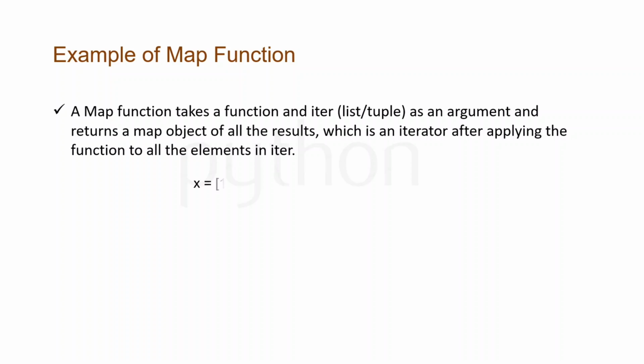Let's take an example. Let's say we have a list 1, 2, 3, 4, 5, 6. Now what we want to do is get the square of each and every element, like 1 squared is 1 and 2 squared is 4. So we want to get the square of each element.